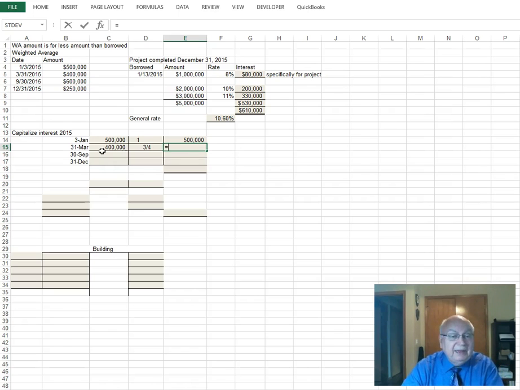And then we multiply these two. So we have the 400,000 times the 3/4, and we get 300,000. On September 30th, we spent another 600,000, and that's out for October, November, and December. So that's 3/12ths of the year. When we multiply those two together, 600,000 times 1/4, that gives you 150,000.